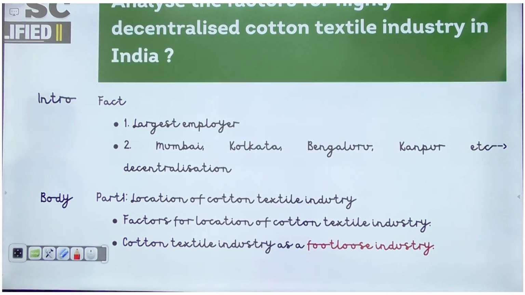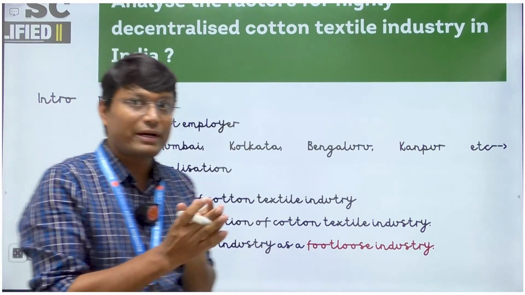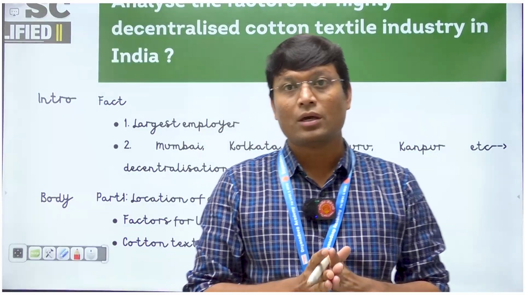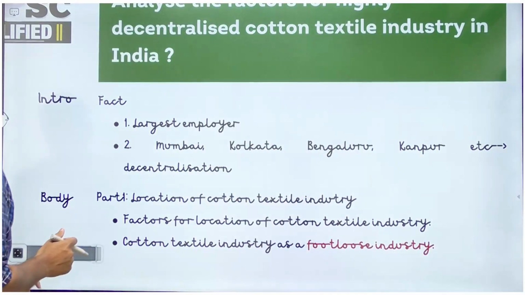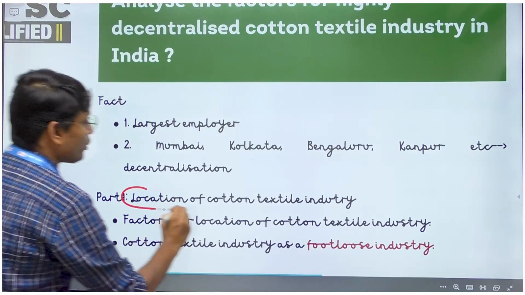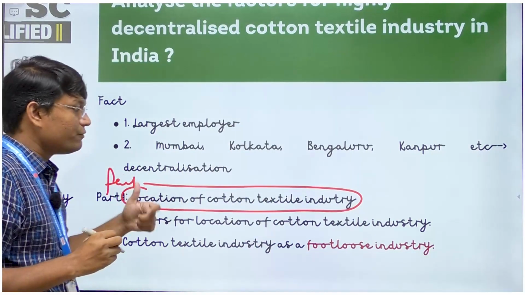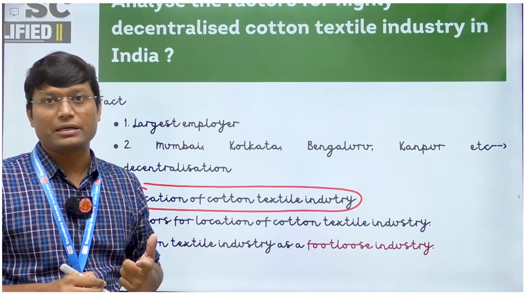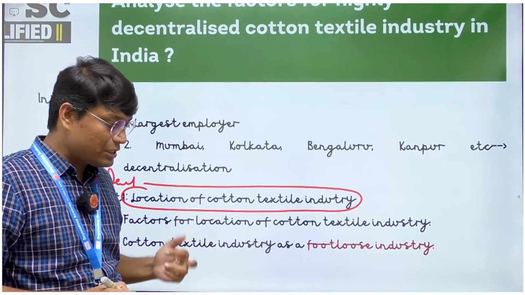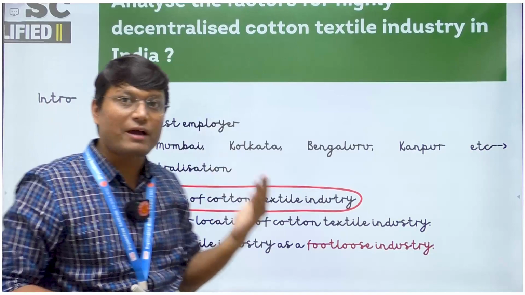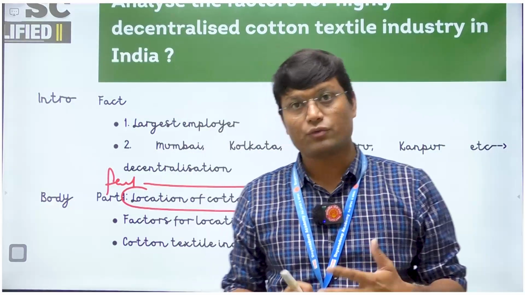Moving on to the next part of the answer, that is the body. Again, I have divided the body part into two. The first part I am going to highlight is the location of cotton textile industry, or the factors which determine the location of cotton textile industry. Now see this question. Have we been asked about the factors which determine the location of cotton textile industry?